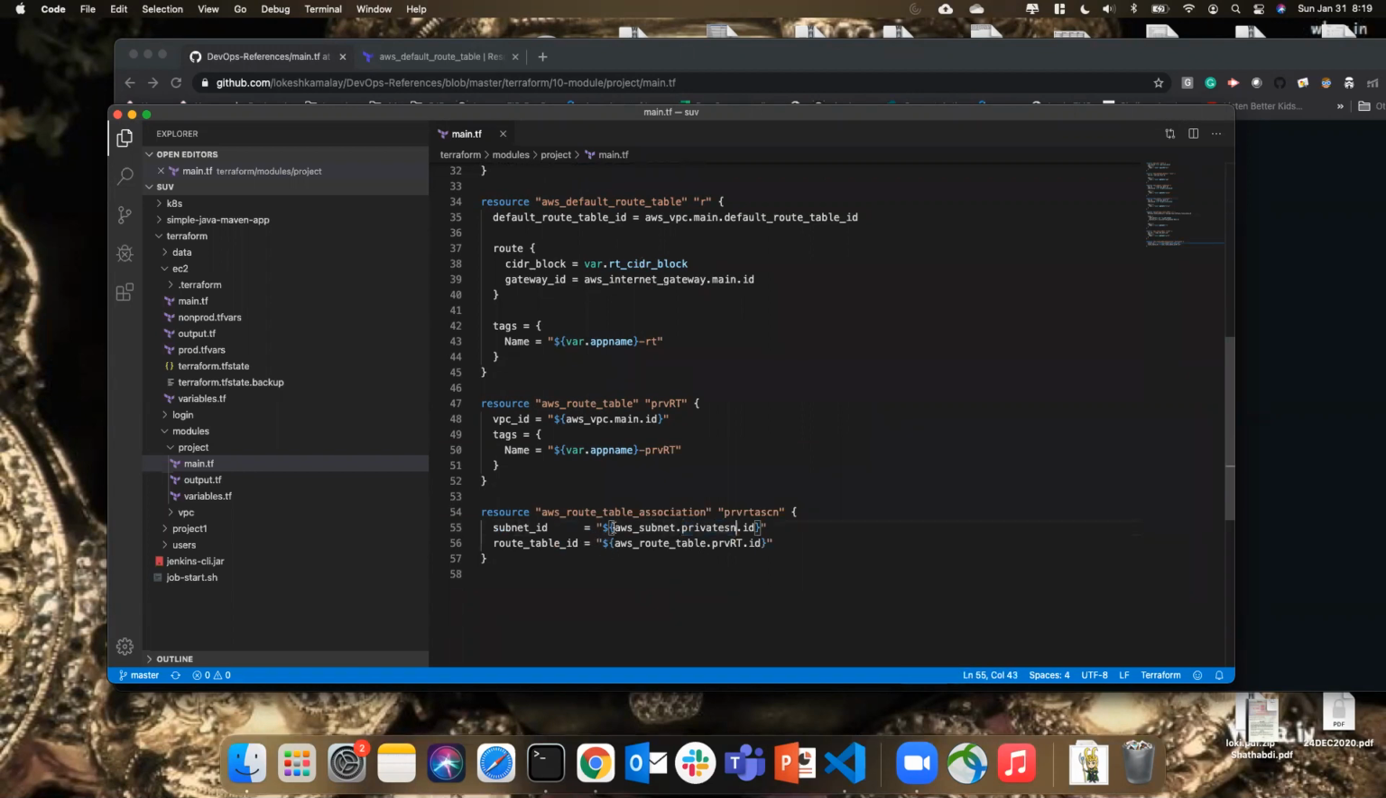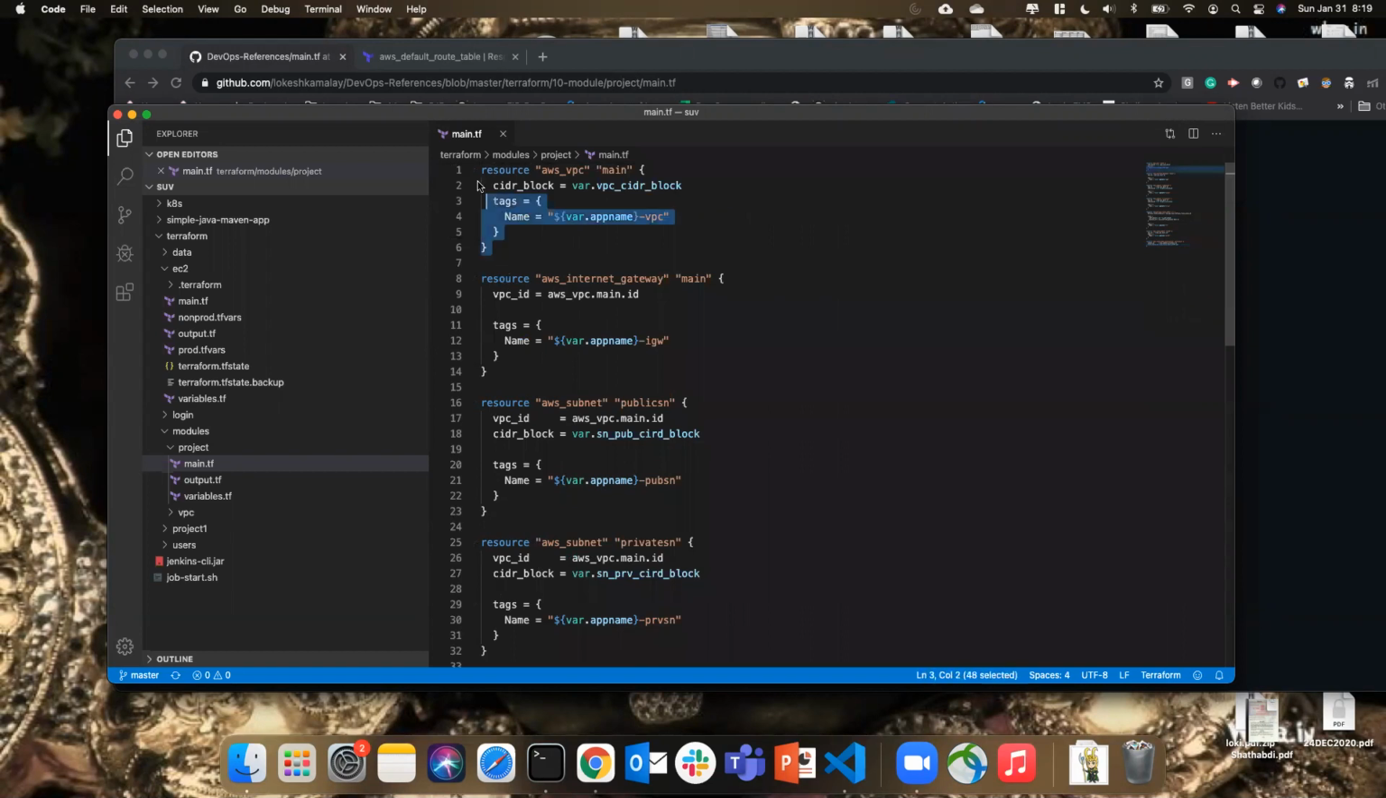Okay, so we don't need to mention this block. Then route table ID. Which route table ID do we want to use? We want to associate to this route table. It is matching, so I don't need to do anything. I'm going to remove these curly braces and quotation marks as well. Perfect. So this is what we got.